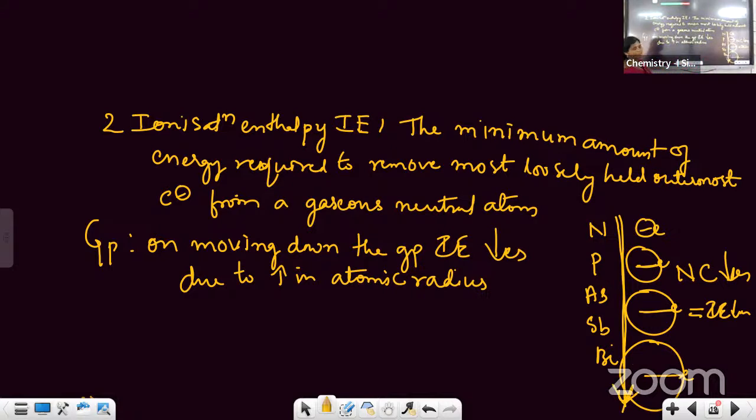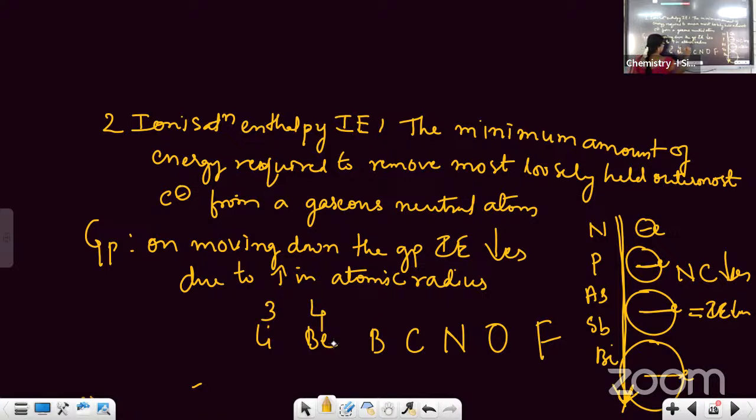Now, what happens across the period? So we have seen, suppose you take lithium, beryllium, boron, carbon, nitrogen, oxygen, fluorine. Atomic numbers are 3, 4, 5, 6, 7, 8, 9.